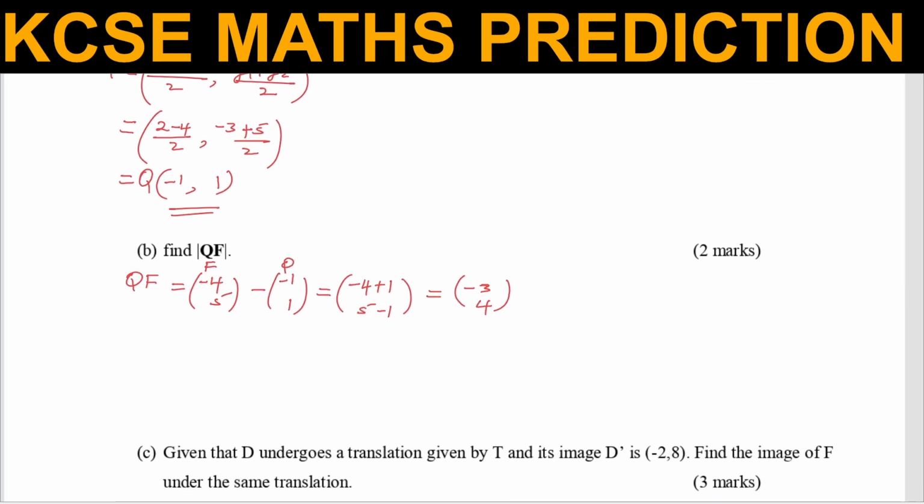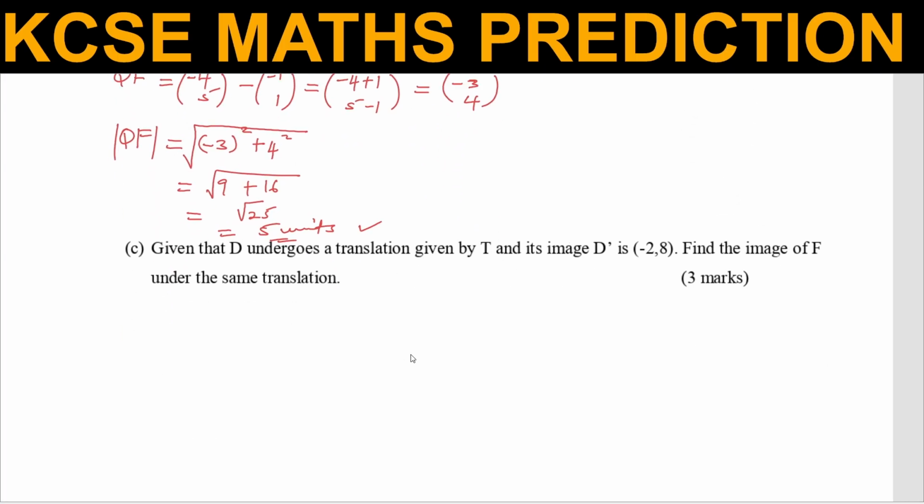So after getting that, now we need to get the magnitude. So to get the magnitude, we take the x coordinate, which is -3, we square that, then we add the y coordinate, you square that as well, and then you get the square root of everything there. This will give 9 plus 16, and this one will give the square root of 25, which gives 5 units. As simple as that. Then we go to the next one.